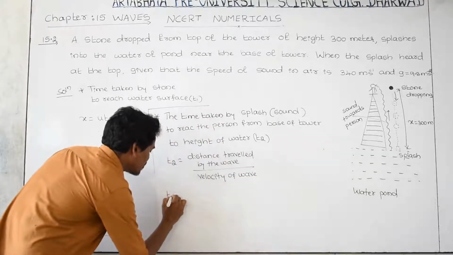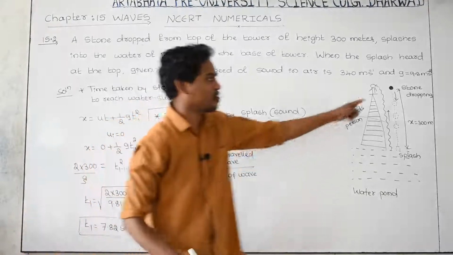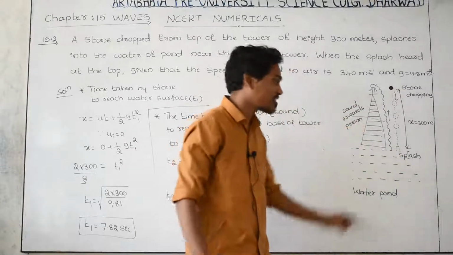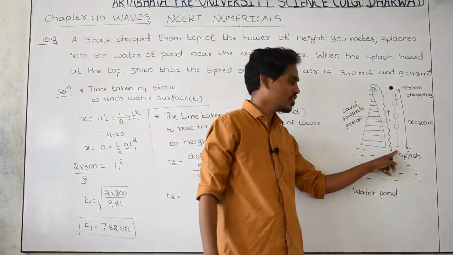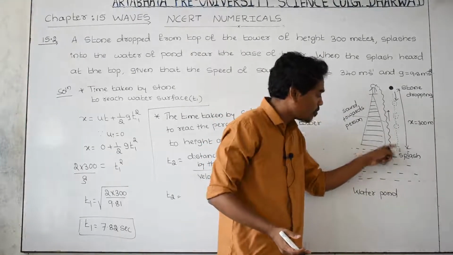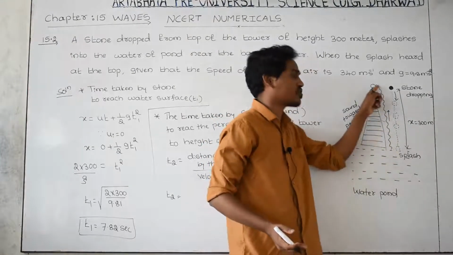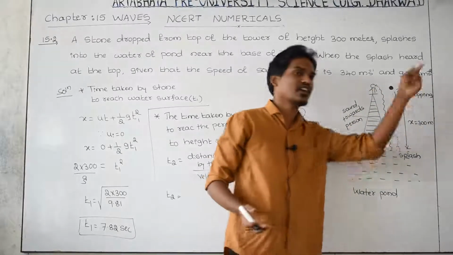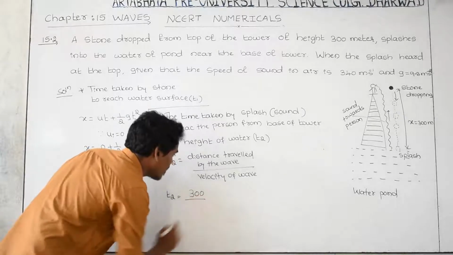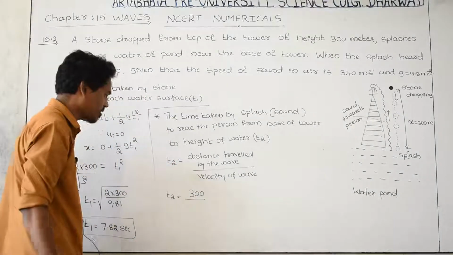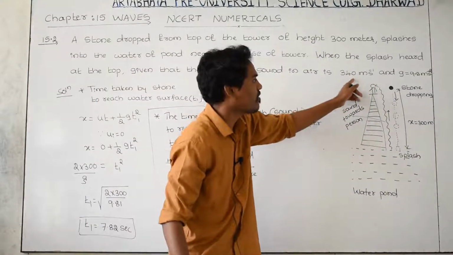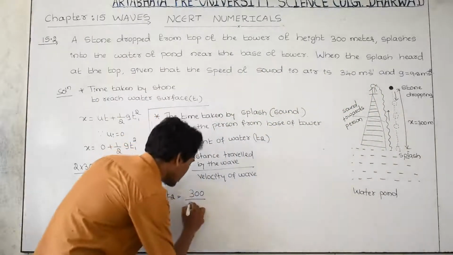When the stone just hits the water surface, suddenly a splash means a sound is produced. After producing the sound, this sound has to move a distance of 300 meters. 300 divided by the velocity with which the sound is moving in air, that is given as 340 meter per second.